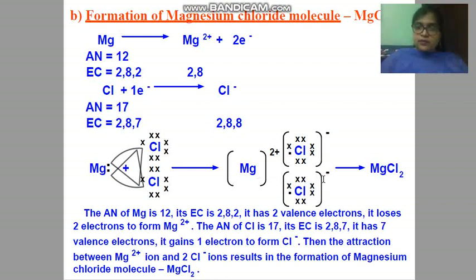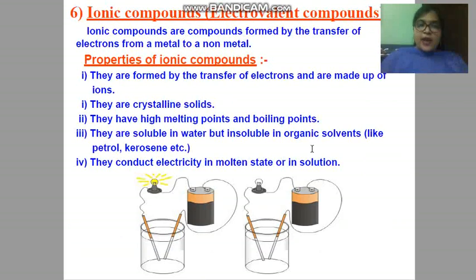Now see next one, ionic compound or electrovalent compound. One more thing, children, this NaCl is not a single molecule. It is an aggregate of ions, so many ions. It is not that one sodium is bonded by only one chloride. It can be bonded by a number of chloride ions as it can.